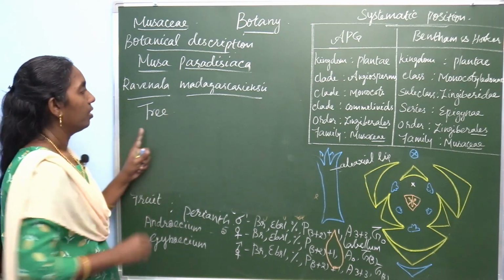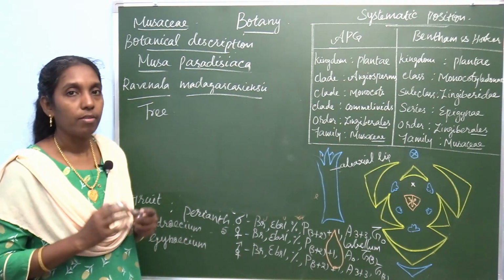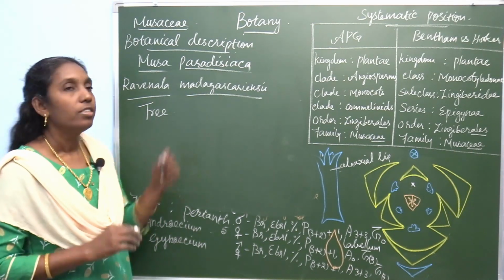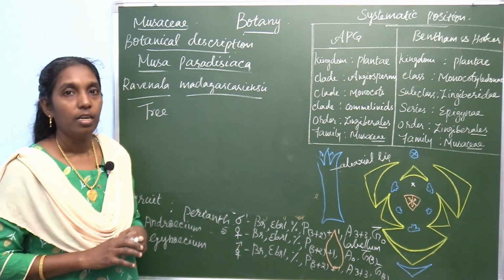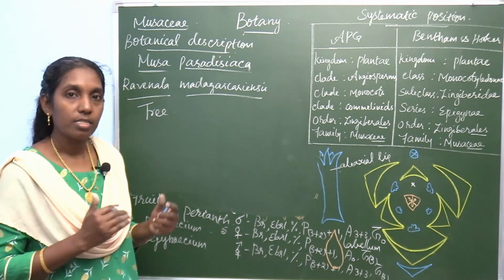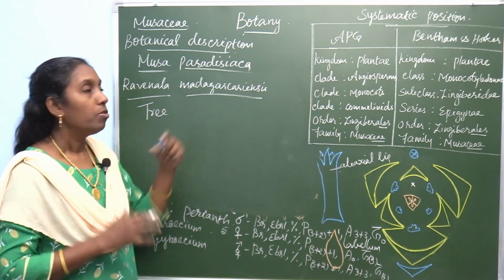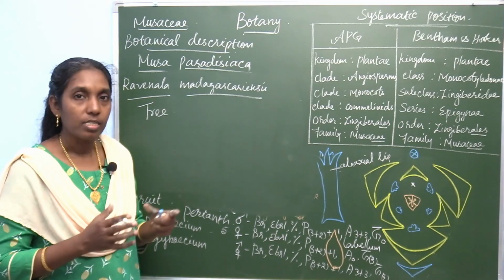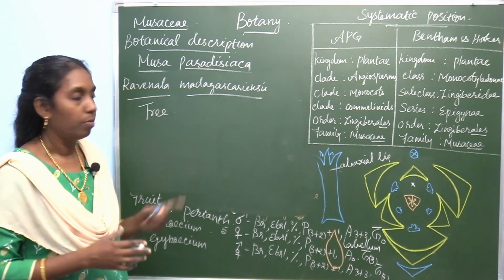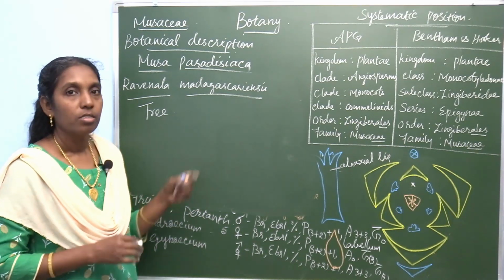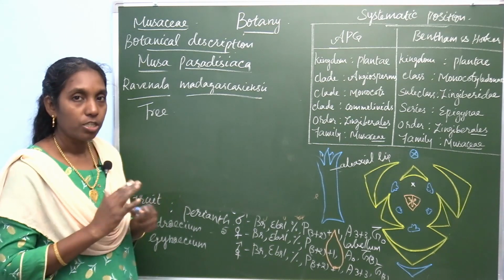This is a tree. A one-word question they will ask: which is the example of a tree in Musaceae? Ravinala madagascariensis is a tree. Musa paradisiaca is the herb, a gigantic perennial monocarpic herb. So when it is a tree, you write about the habit. Habit shows the difference.